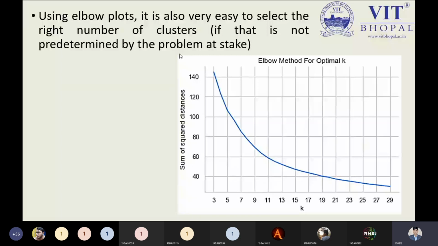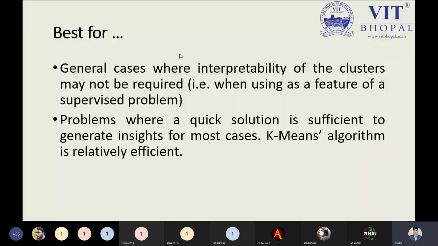Okay. So what is it best for? Where can we say it is best? It is best where the interpretability of the clusters may not be required, or when using the features of a supervised problem. So in general, cases where interpretability of the cluster may not be required.